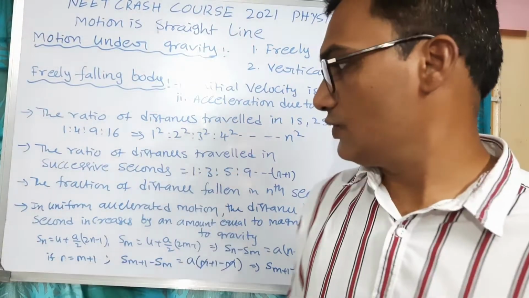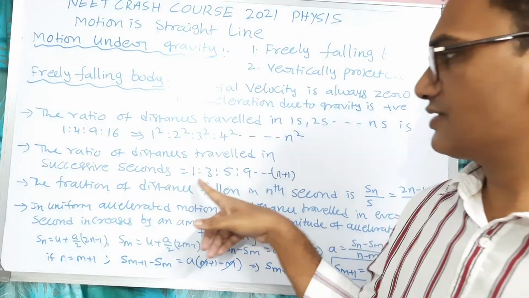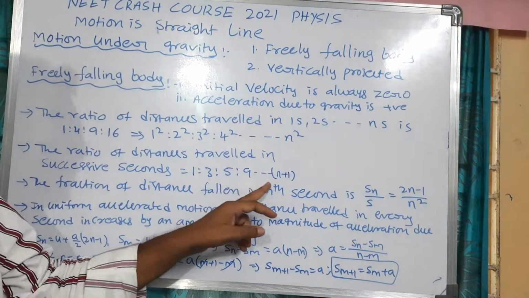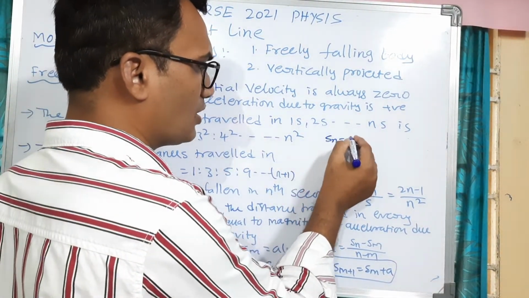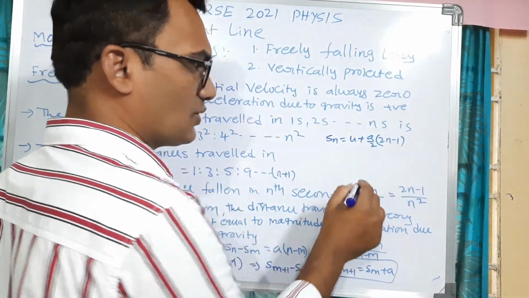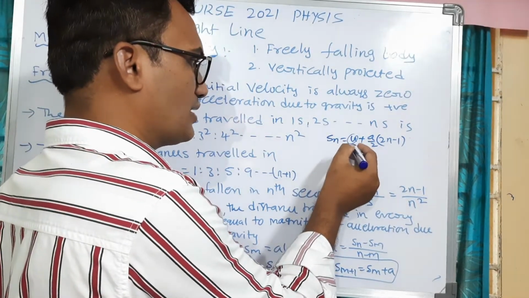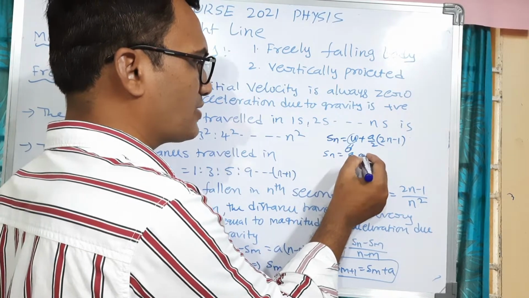The second one is the ratio of distances traveled in successive seconds, which is 1 is to 3 is to 5 is to 7. How is it? As we know equation 4, Sn is equal to u plus a divided by 2 into 2n minus 1. In the case of a freely falling body, initial velocity is 0, so this term will be 0. Then Sn is equal to a by 2 into 2n minus 1.